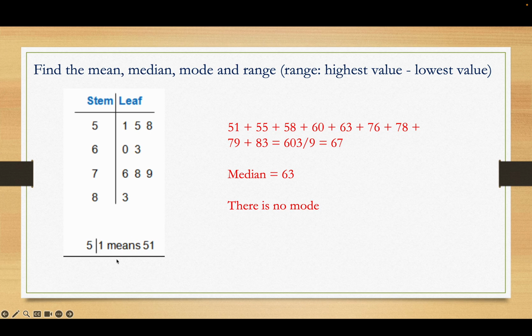Okay, there's your key. 5/1 equals 51. The range, now I define it here for you. You may or may not have remembered it. Range in statistical use is defined as the highest value minus the lowest value. So 83 minus 51 is 32.